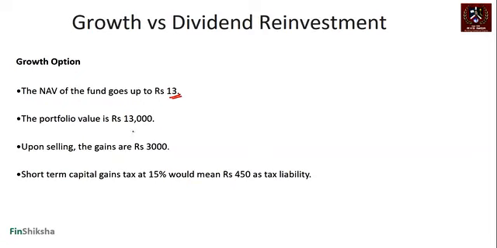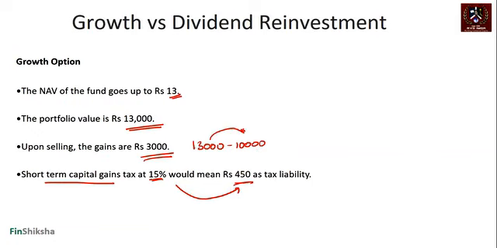In the first case, the growth option, portfolio value is 13,000. Upon selling, gains are 3,000, 13,000 minus the 10,000 you invested in, and tax would mean 3,000 at 15% would mean 450 rupees as tax liability, right? That's what happens with the growth option. Straightforward. You've sold it in less than a year, so short-term capital gain tax would apply, and that would give you a 15% of 3,000. Remember, it's only on the gain. The tax is only on the gain. So the gain is 3,000. You put 15% on this. 15% on 3,000 gives you 450 rupees as the tax liability.